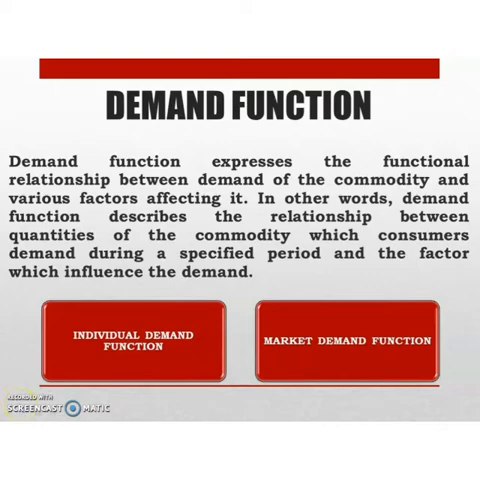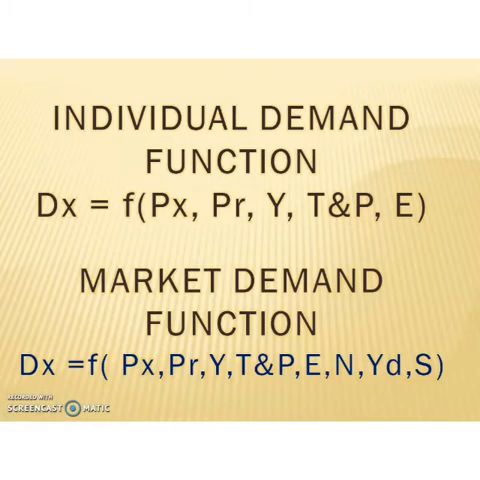Mathematically, this relation can be expressed as follows. Individual demand function can be expressed by Dx = f(Px, Pr, Y, T, E). That is, demand is a function of price of the commodity, price of the related goods, income of the consumer, taste and preference of the consumer, and expectation about the future.